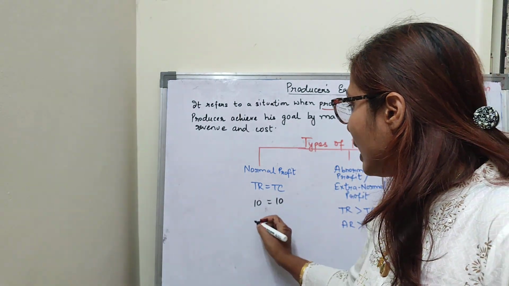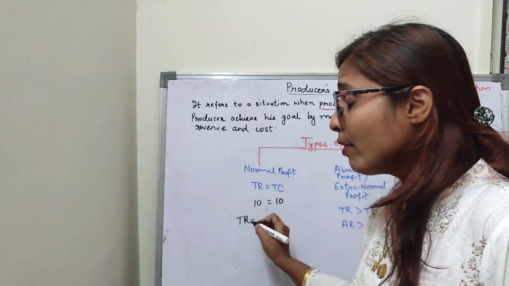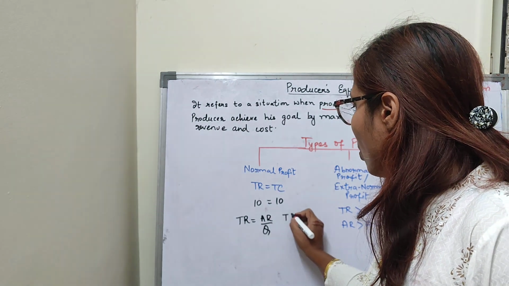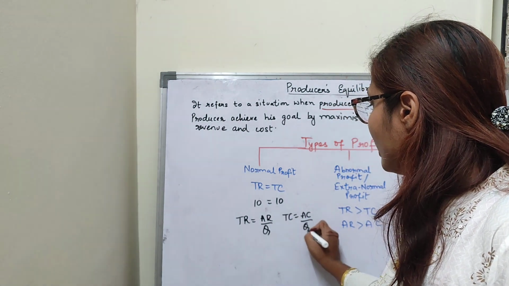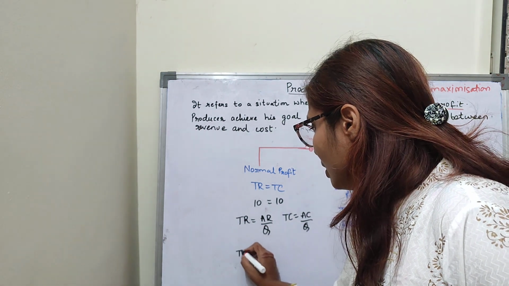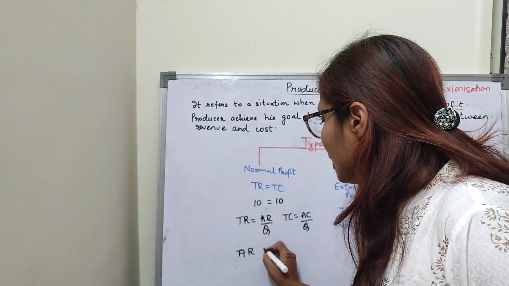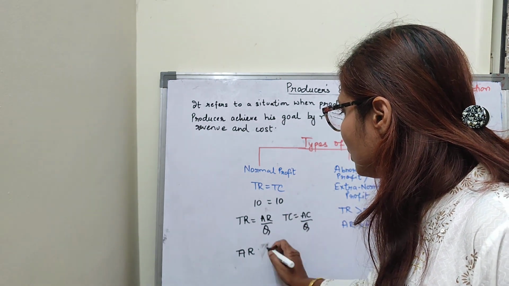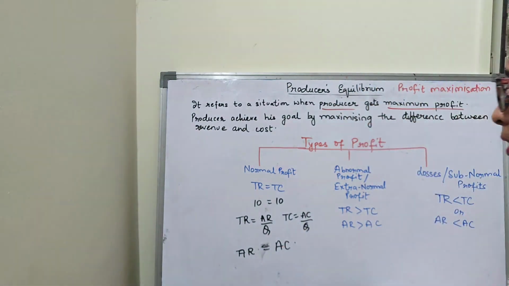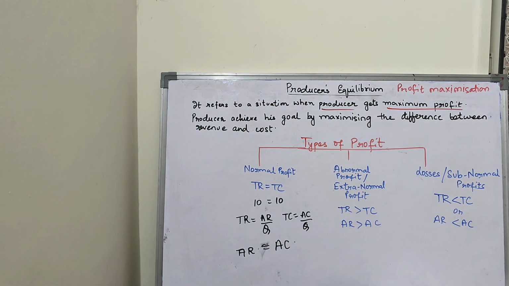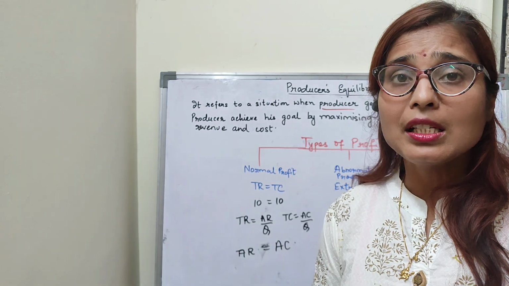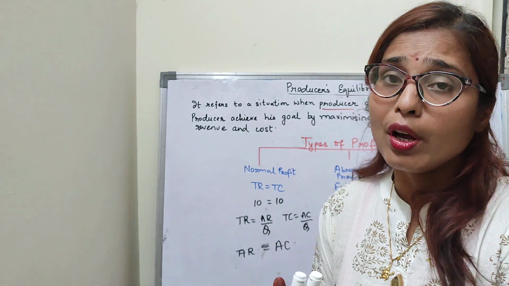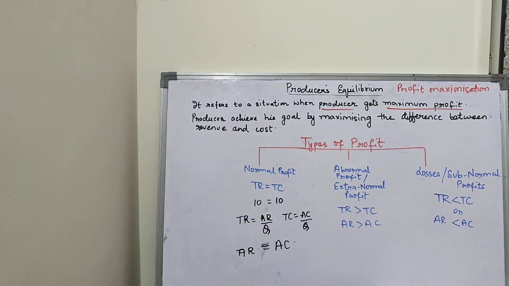Children, we all know that total revenue is average revenue multiplied by the quantity, and total cost is the average cost multiplied by the quantity. So we can write AR is equal to AC. Clear, children? So this is the normal profit. Normal profit is the profit where how much money you have generated is equal to the cost which you have incurred for making the product. This is the normal profit.